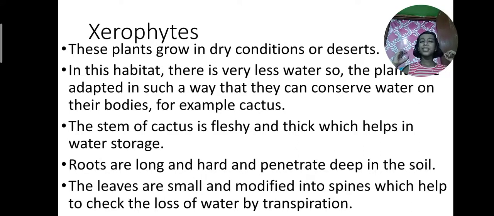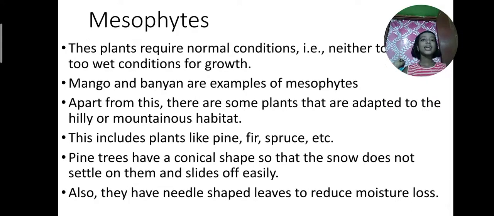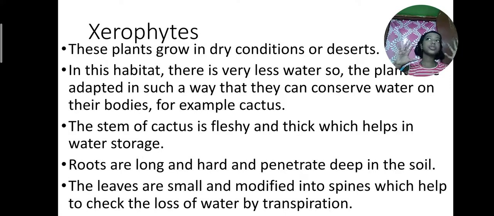But if the leaves are small, and the leaves are modified into spines, thorn-like, then it will help to prevent more water loss by transpiration. Now, clear about xerophytes. There is also the example of the bubble tree, which is also found in desert areas. These are also examples of xerophytes. Almost all xerophyte properties are the same.